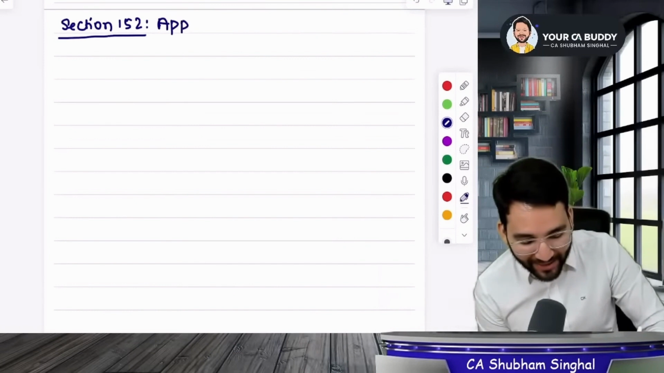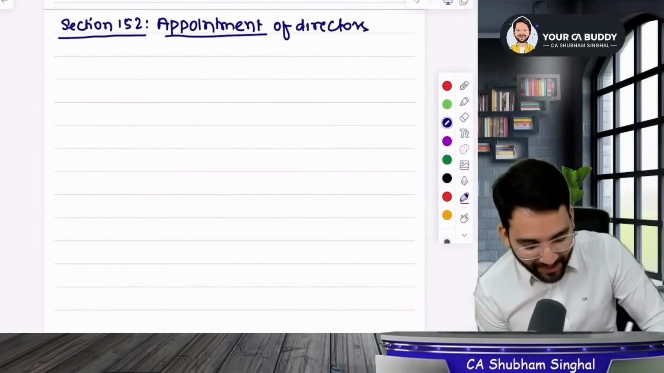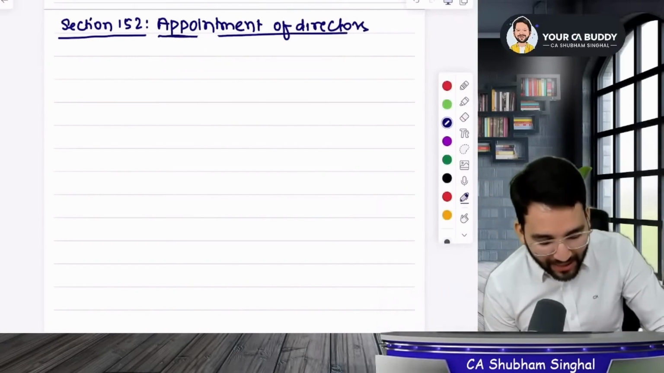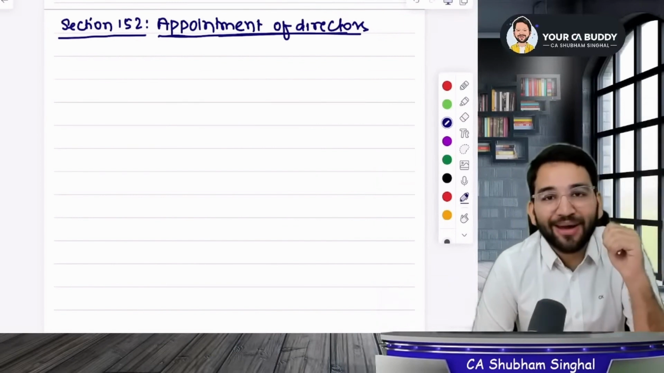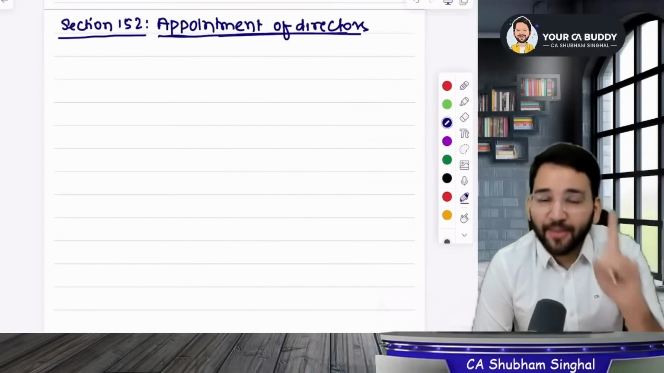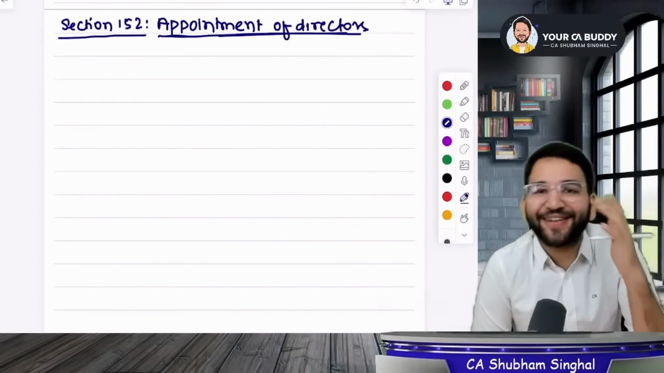Students, section number 152 discusses the appointment of directors. Pay attention to the appointment of directors. Guys, tell me what topics you have read till now. You have read about independent directors, about small shareholders, and about the data bank. But till now, you have not read how a director enters into a company. You have read about it absolutely nowhere.